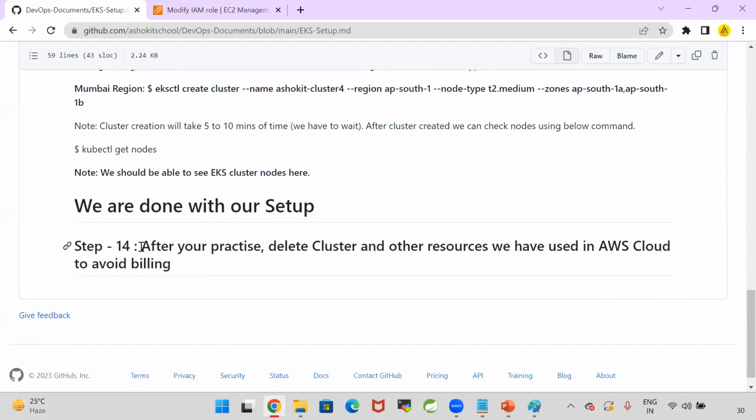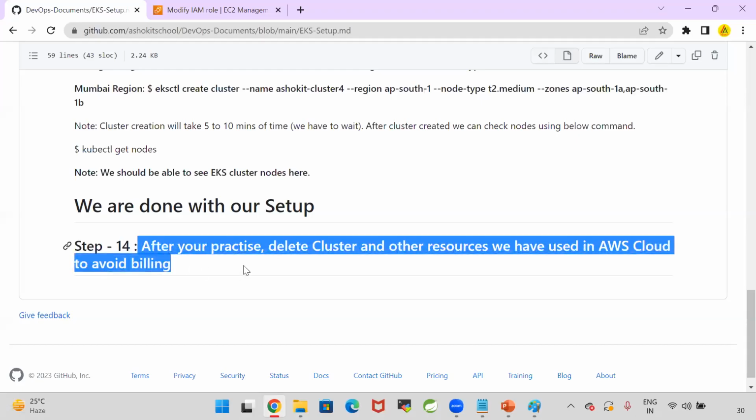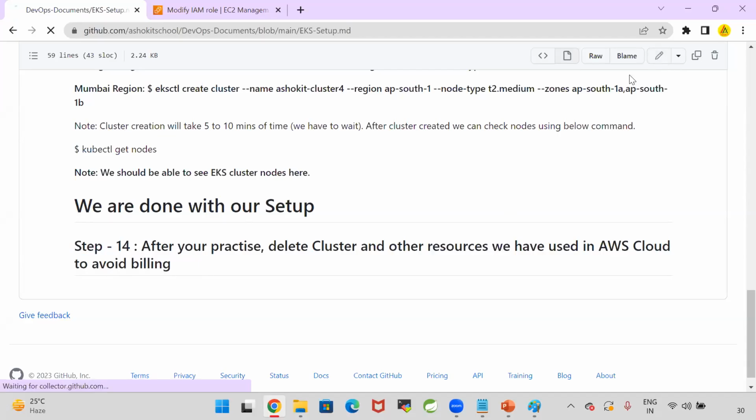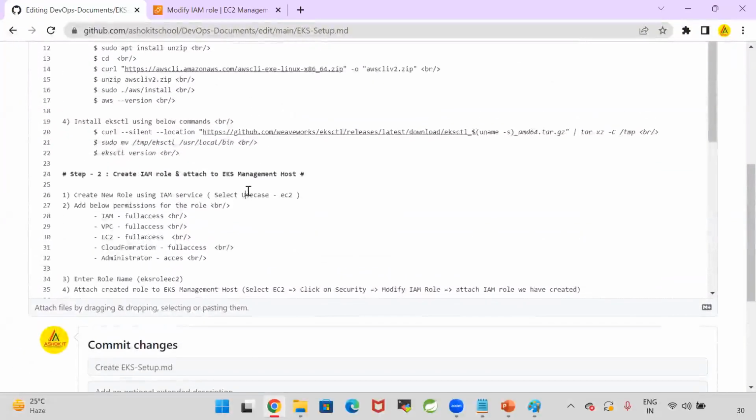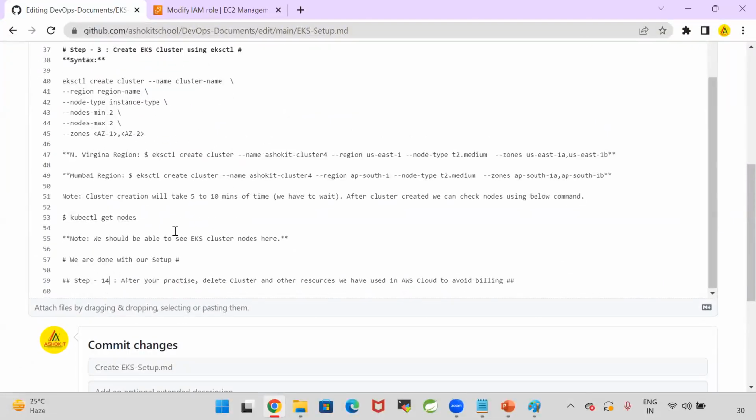Okay. After practice, delete the cluster and the cluster resources we have used in the cloud to avoid the billing. But for the next 10 days, we need the cluster. For the next 10 days, we need to practice the Kubernetes concepts, right? For that, we need this cluster.